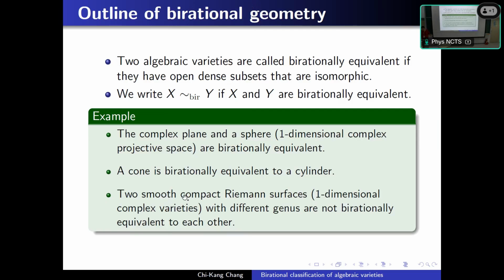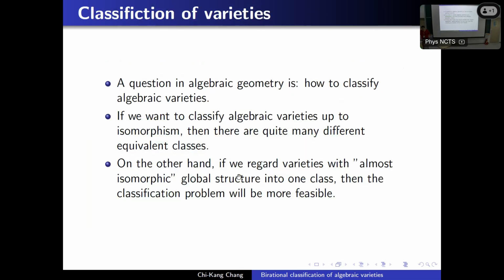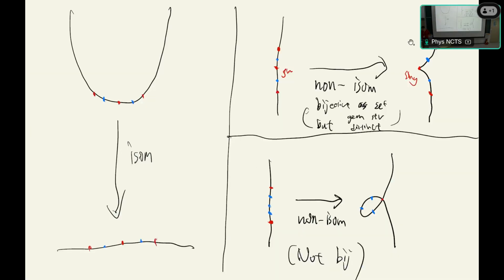Smooth compact Riemann surfaces with different genus are not birationally equivalent. For example, these are all birationally equivalent because if we remove a point on the line and remove the node, the singularity of the cusp curve, then the remaining part is a one-to-one and onto map between smooth guys.